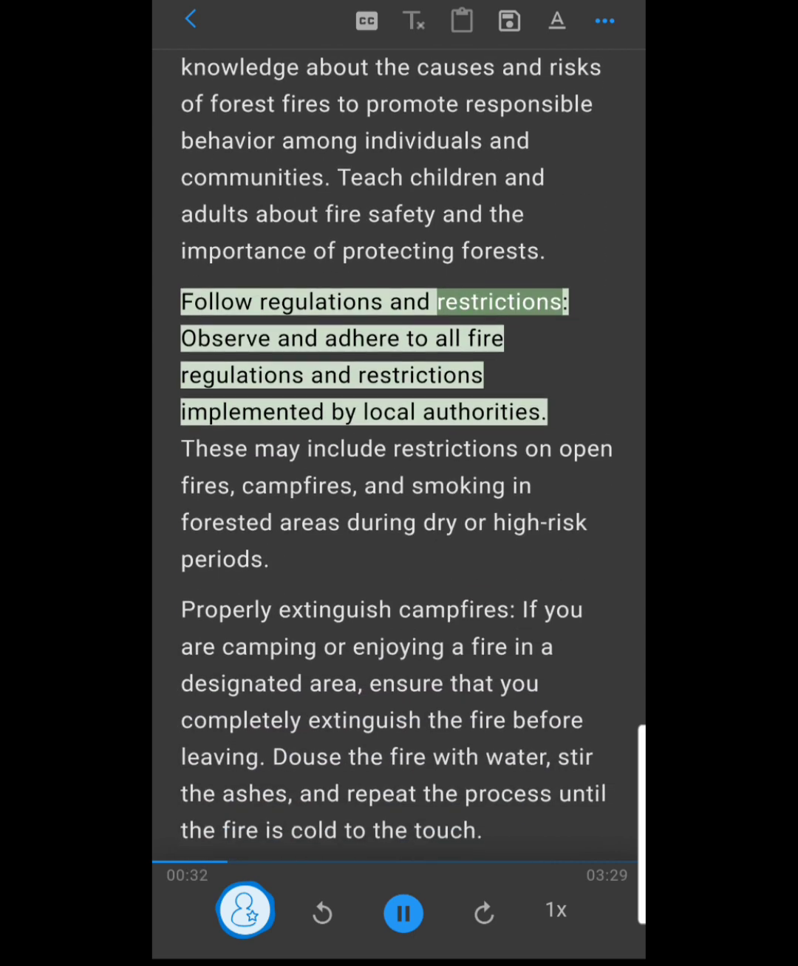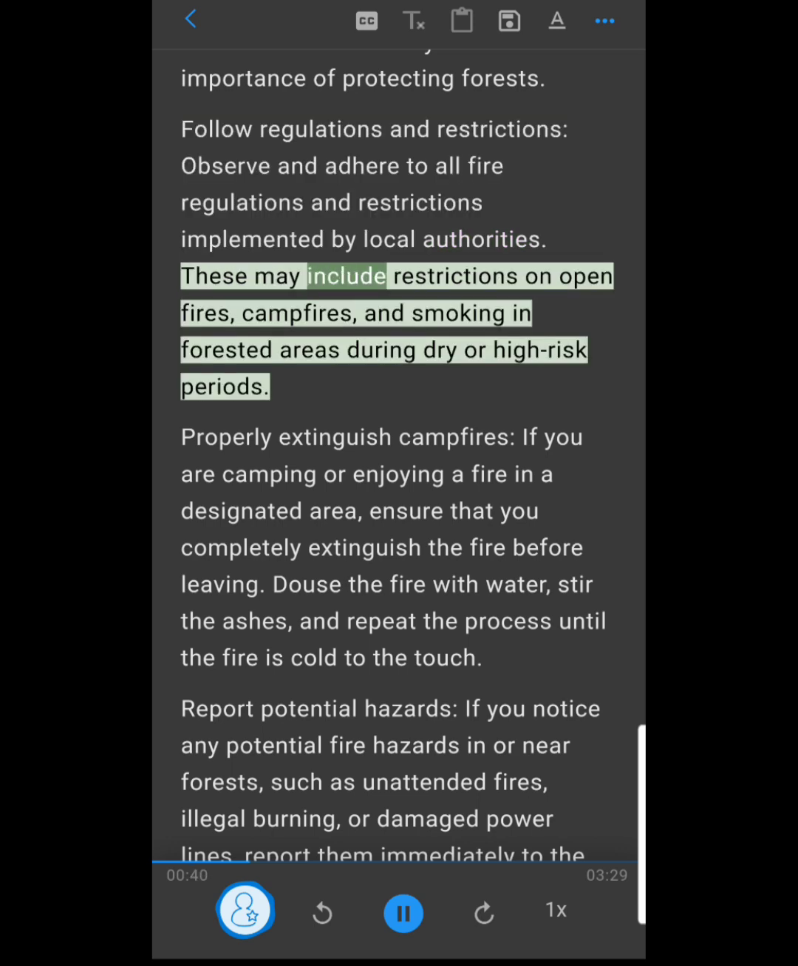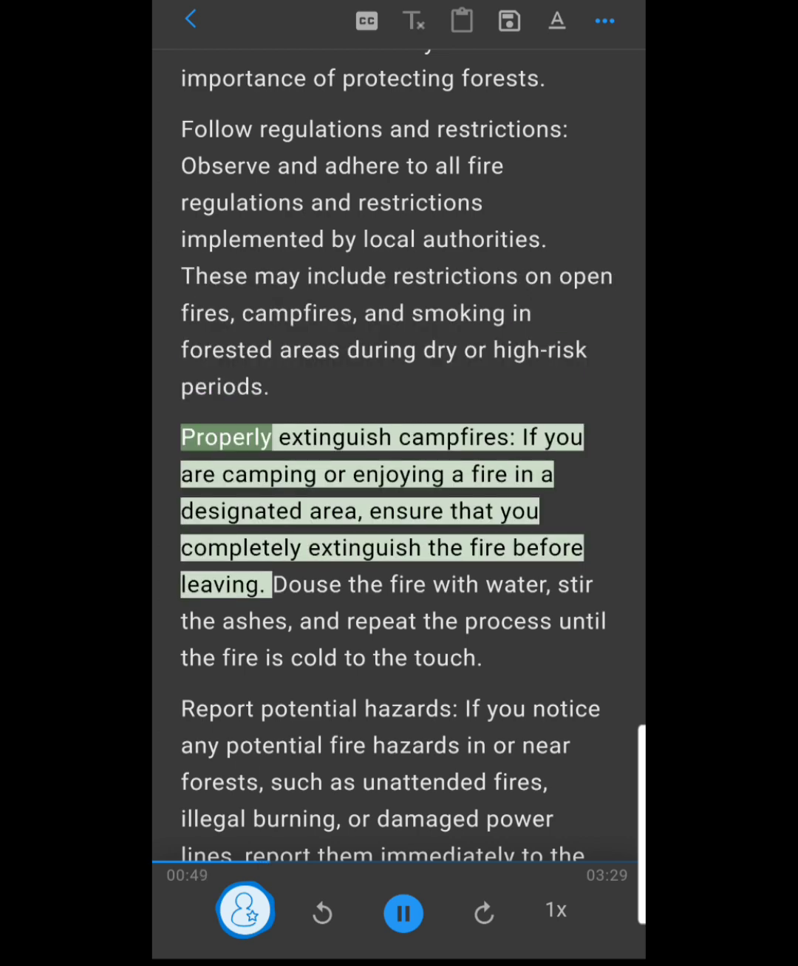Follow regulations and restrictions. Observe and adhere to all fire regulations and restrictions implemented by local authorities. These may include restrictions on open fires, campfires, and smoking in forested areas during dry or high-risk periods.